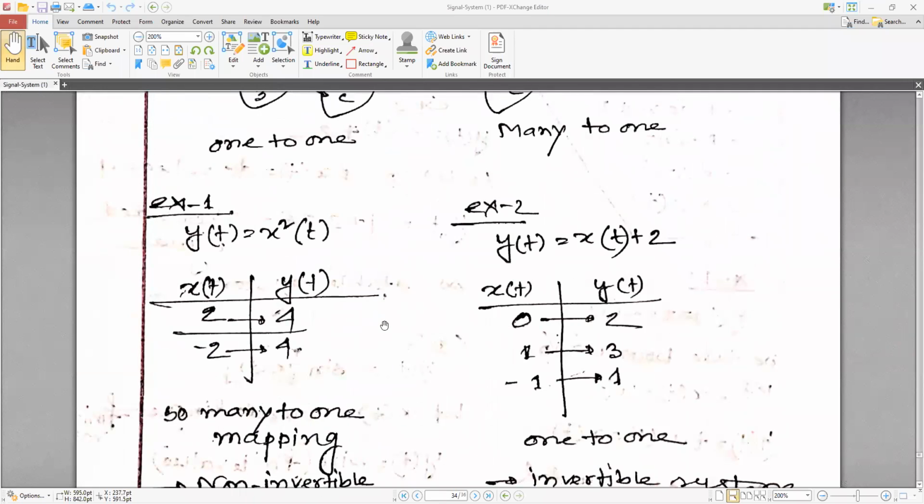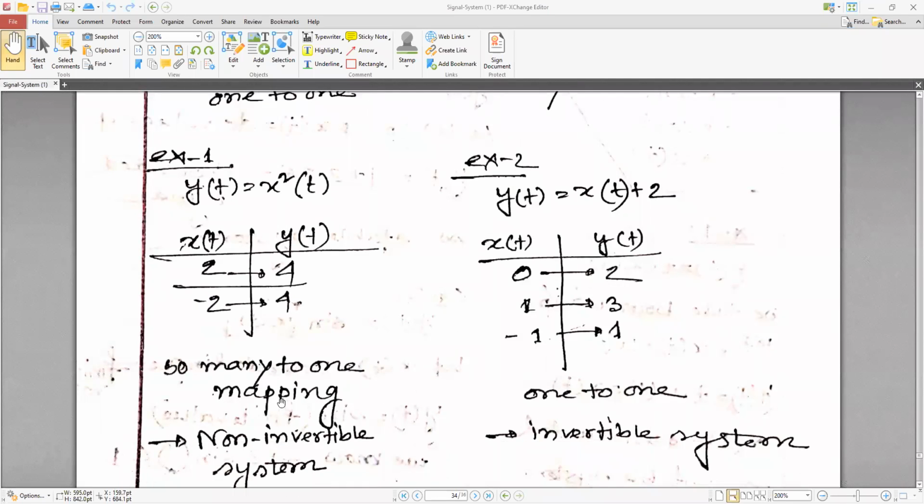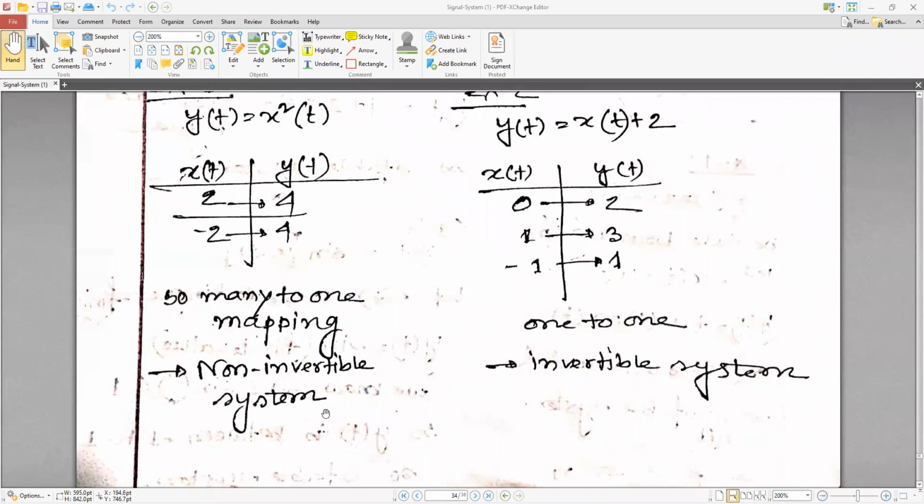Okay, see here, y(t) is equal to x squared(t). So if I take x(t) as 2, y(t) is equal to 4. If x is equal to minus 2, y(t) is equal to 4. So many to one mapping. So this is a non-invertible system.